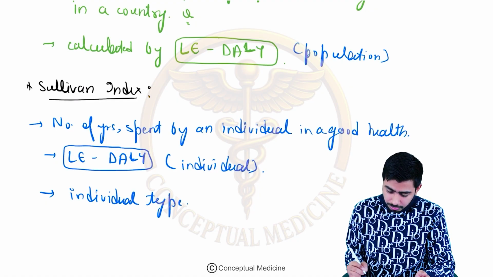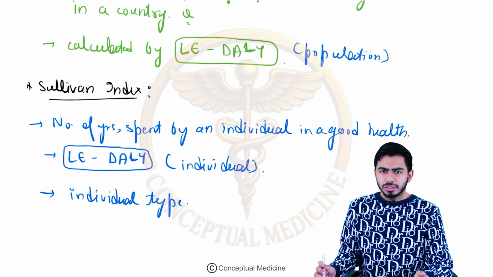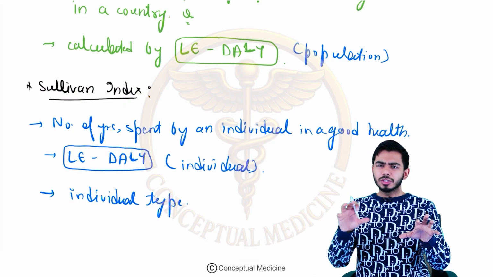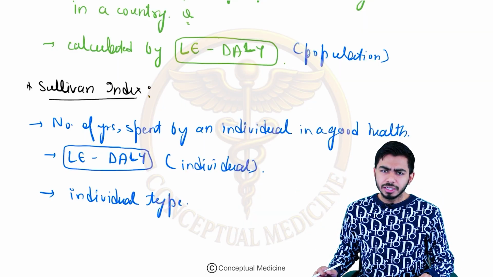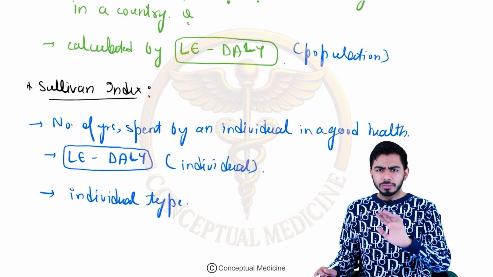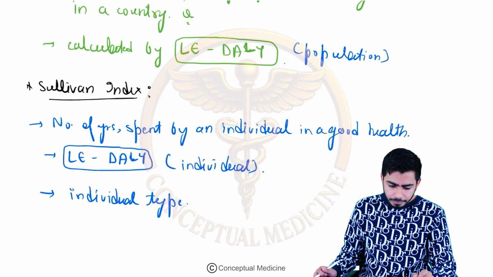Okay, so how should you remember this? Just try to compare the HALE and the Sullivan index. HALE is at the population level, and the Sullivan index is at the individual or person level, right? It becomes very easy to understand.